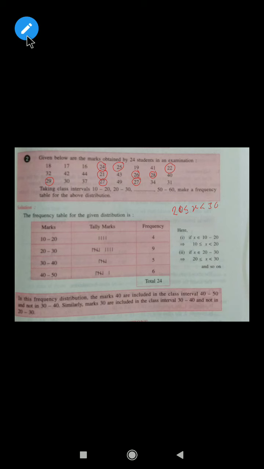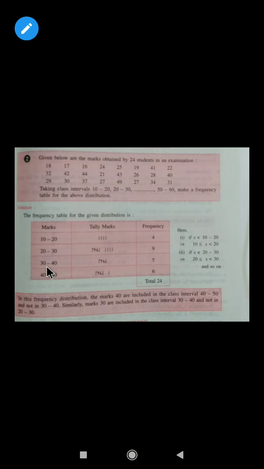Now go to the next one, 30 to 40. Whenever you take the interval 30 to 40, that time you can take the value 30. So which numbers lie between 30 to 40? The numbers are 32, and 40 you cannot take here because you have to take 30 to 40.